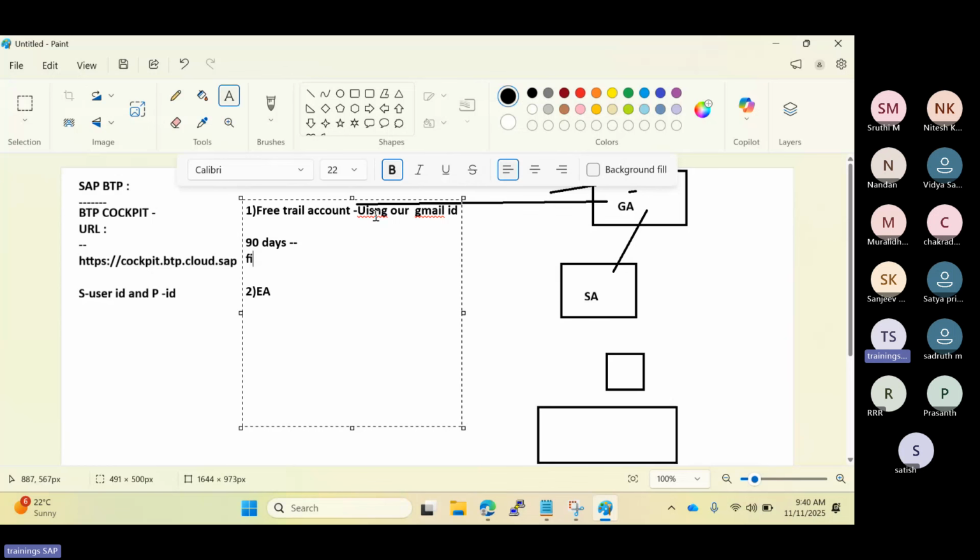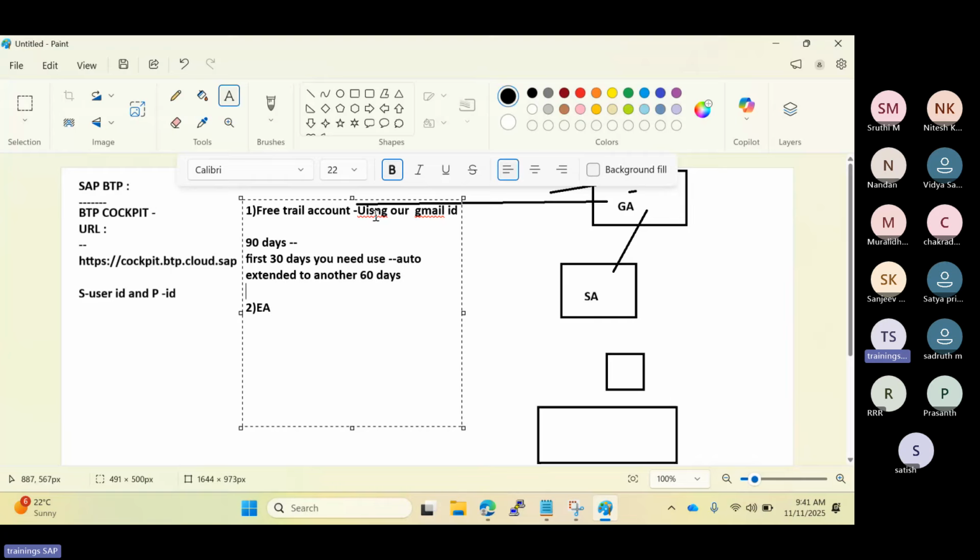This 90 days is also divided into intervals. In the first 30 days, you need to log in one or two times. If you log in during the first 30 days, this will be auto extended by another 60 days. That is the main thing here.